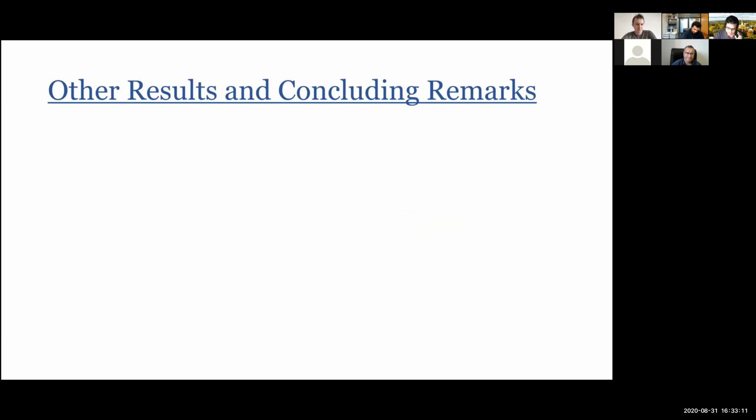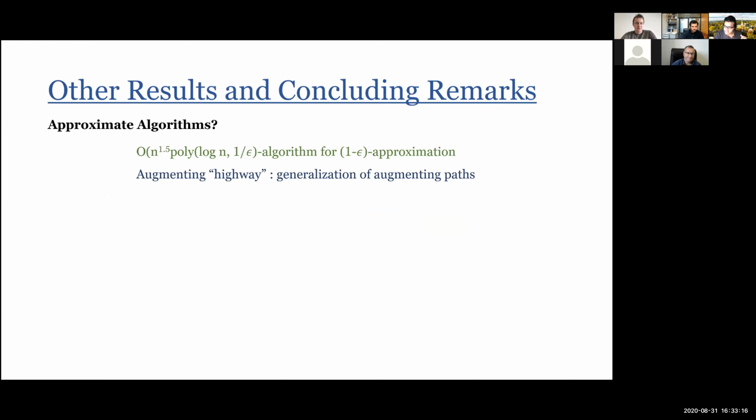So the most technical part of the paper is actually the following result. It says that suppose I don't want to solve this problem exactly, but I want a 1 minus epsilon approximation. Can I do better? Note that the current exact algorithm takes nR log R time. R can be as big as n, so that's quadratic time, n squared. Can we do subquadratic? The main result is that you can. The running time that we can achieve is n to the 1.5 times some polynomial factors in log n and 1 over epsilon to get a 1 minus epsilon approximation.